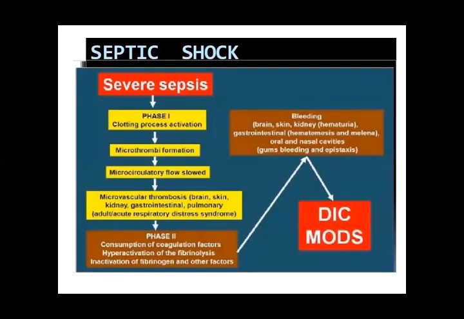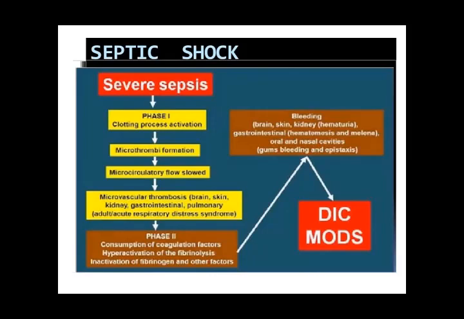So severe sepsis, in case of any bacterial or viral infection that is not being treated, the patient goes into a state of septic shock. Phase 1: the clotting process is activated. There is microthrombi formation, then microcirculatory blood is slowed, and there is thrombosis in the microvessels of organs like brain, skin, kidneys, GIT, lungs. So the patient goes into acute respiratory distress syndrome. This is phase 1.